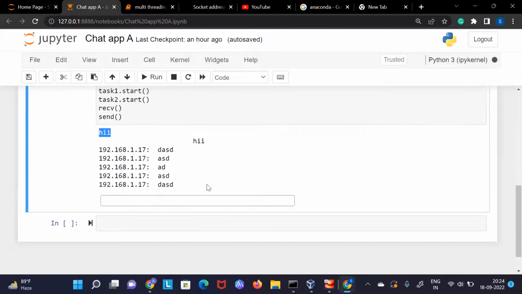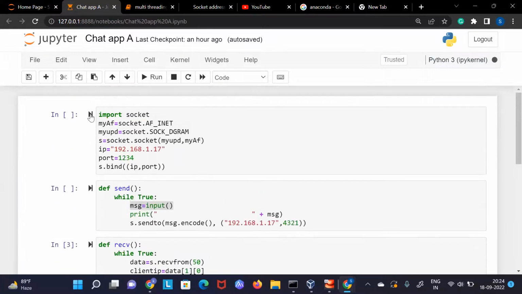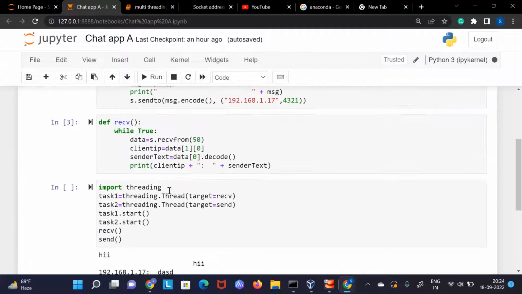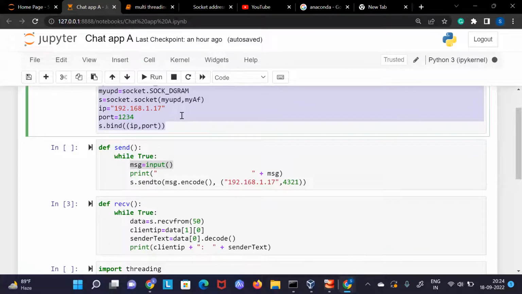Here with UDP, we have created a simple chat application. Now, the same code, whatever I have created, you can copy and paste it on, let's say, a different operating system, and you can chat together. So if you guys are in, let's say, a Wi-Fi zone in your college, then you can give this code to your friend, and then you can chat together because you are in the same network, right? So something like this you can make.